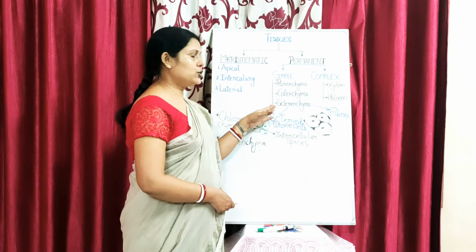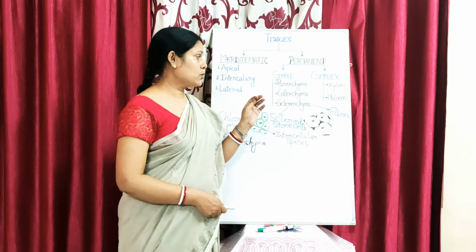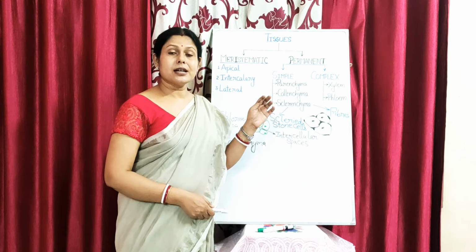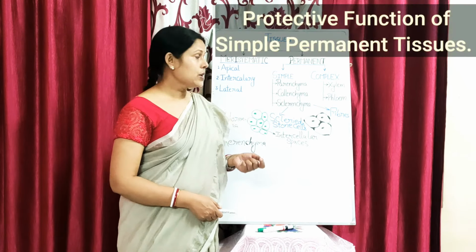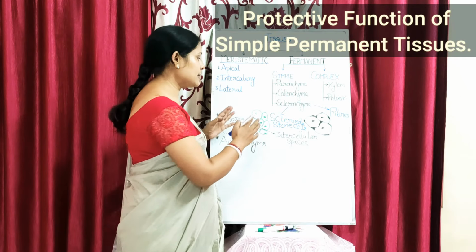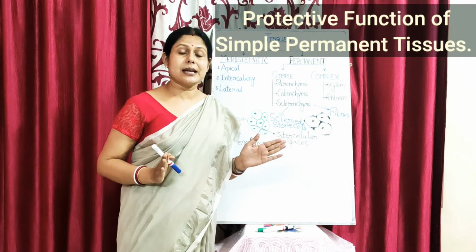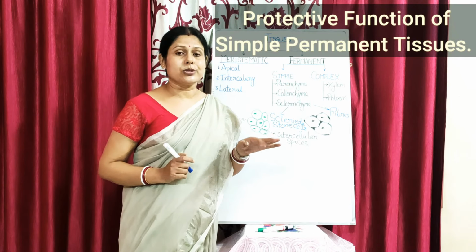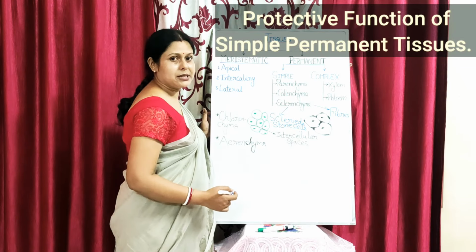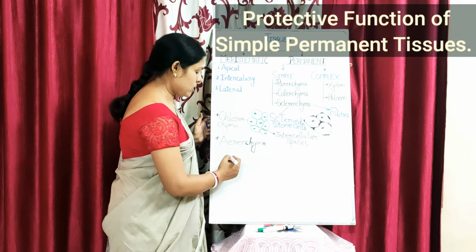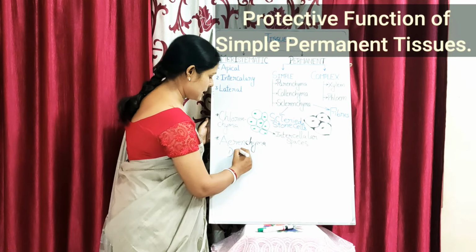The simple permanent tissues, which are made up of your parenchyma, collenchyma and sclerenchyma, give mechanical support and strength to the plant; they are supportive. Along with that, they have another function also, that is the protective function. What are these protective functions? When the parenchyma cells are found in the outer covering of a stem or the outer covering of a root, they form the epidermis. So under the protective nature of the simple permanent tissues, the first one is that they help to form the epidermis.